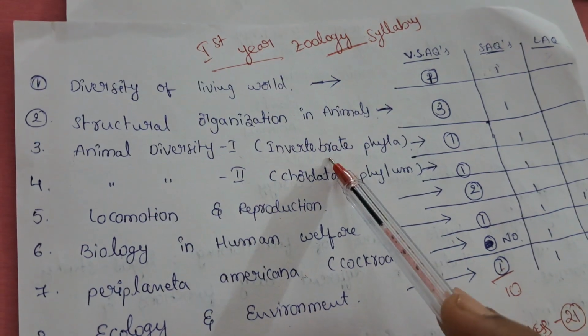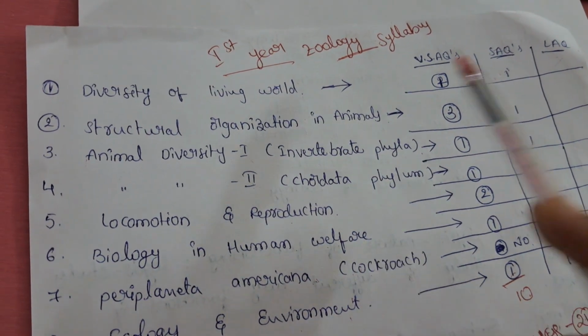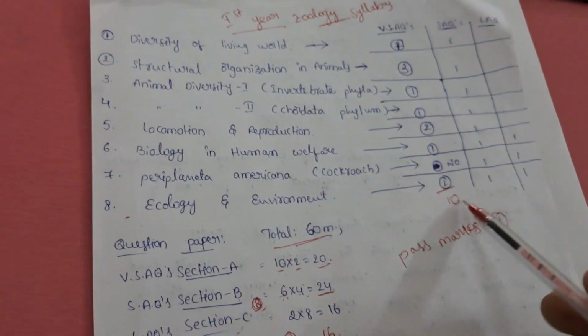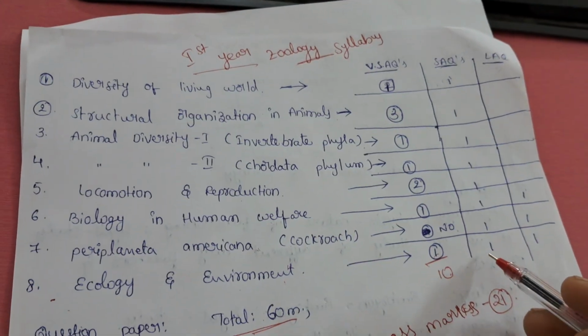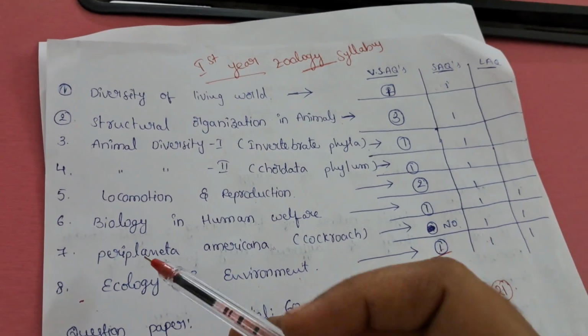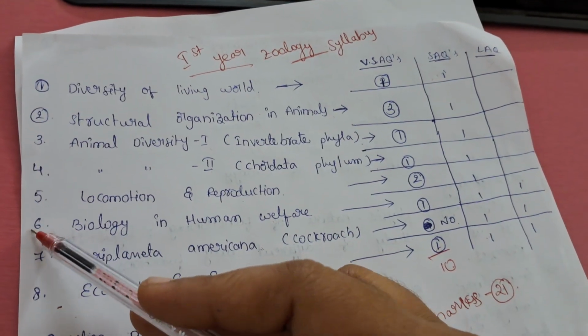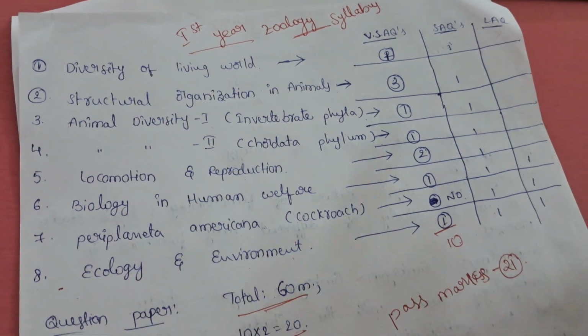In total 8 questions are given. You write only 6, so 2 chapters are choice.